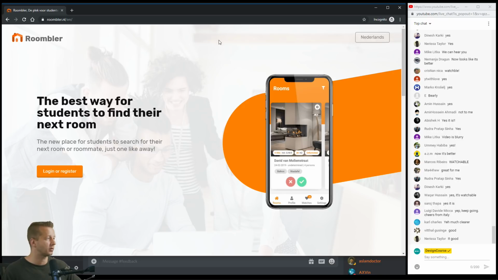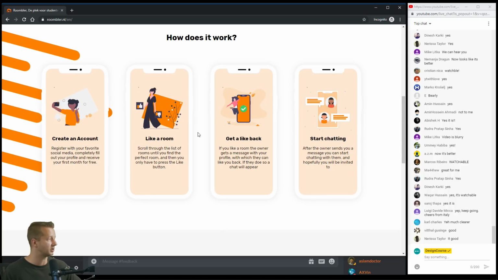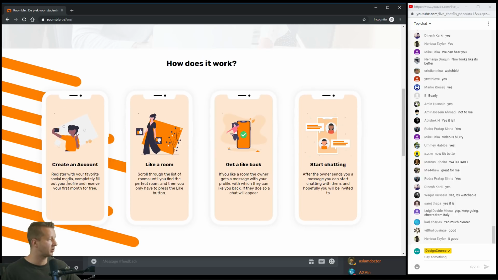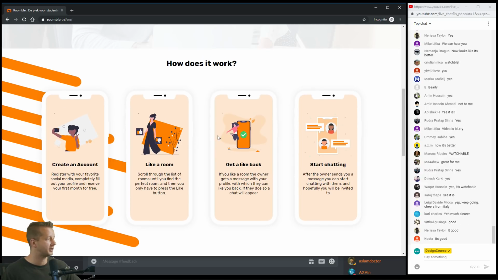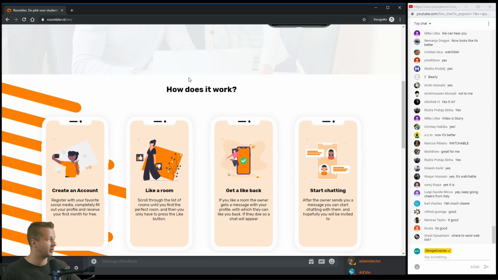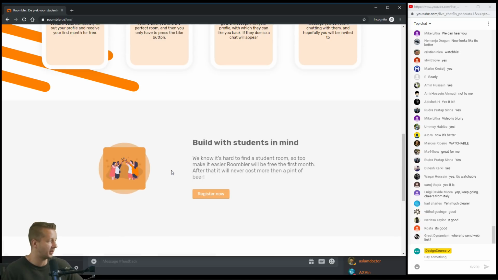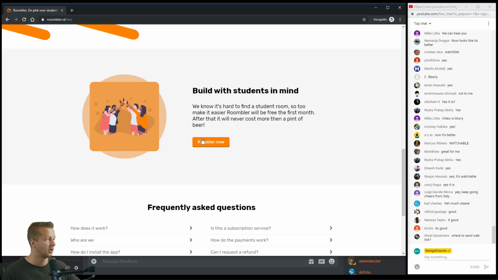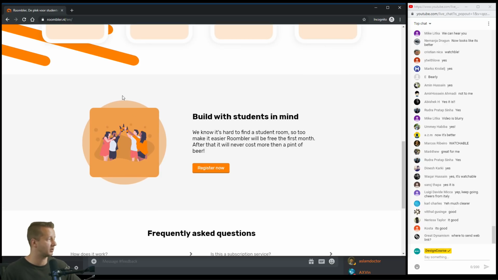A little strange, there's no other navigation up here, but maybe you don't need it. This is cool. I like this section. All around good in terms of design fundamentals. I don't see anything wrong happening here. This is all perfect right here. Nice section. A lot of white space.